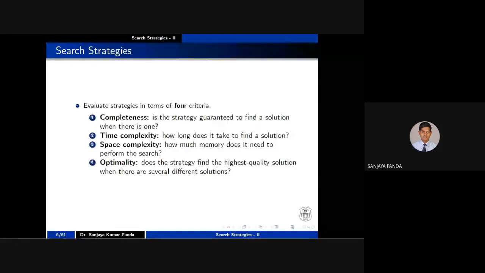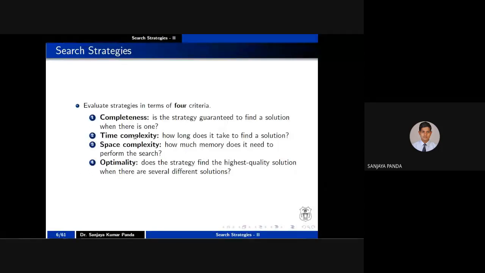If a problem has a solution, whether your search strategy is able to find that solution or not. I'm not saying whether that solution is optimal or not. Whether it is giving you an optimal solution or close to optimal, we do not know. But if a solution exists, whether your search strategy is able to reach that solution or not.